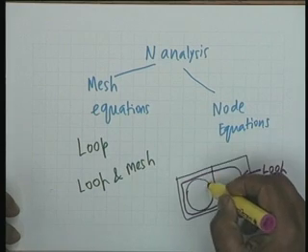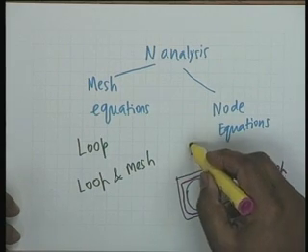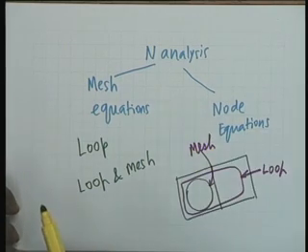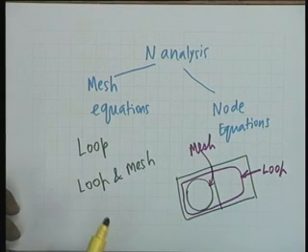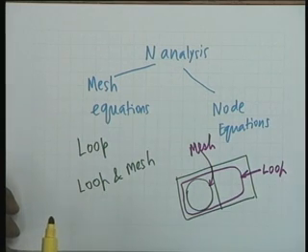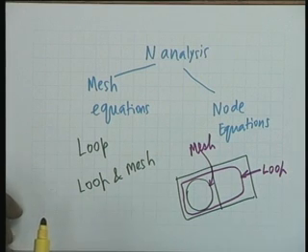On the other hand, this is a mesh. A mesh is a loop, but a loop is not necessarily a mesh. Both are closed paths, both are circuits. One can contain another circuit inside, the other cannot.